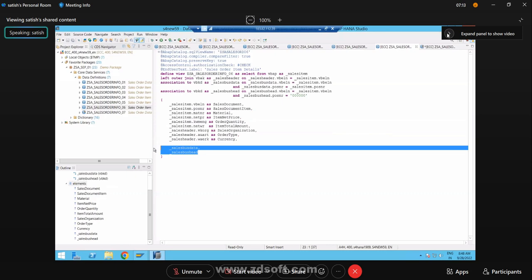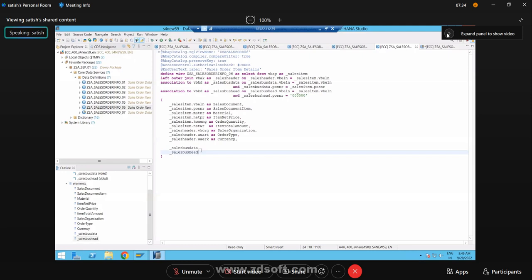Now I projected this particular VBKD. In this CDS, I may require 2 fields. Fine. In the next CDS, I may require other 10 fields. I'm just using VBKD as an example. In case of other tables, you can't specify all 1,000 fields as a part of your CDS. How time consuming. So simply what we'll do is leave it and project that association. Now, wherever they require that field, they will use it. Doesn't matter. So simply your job is done.